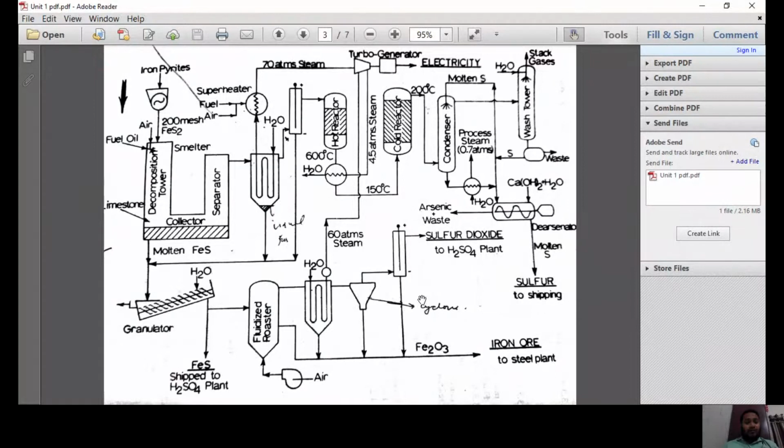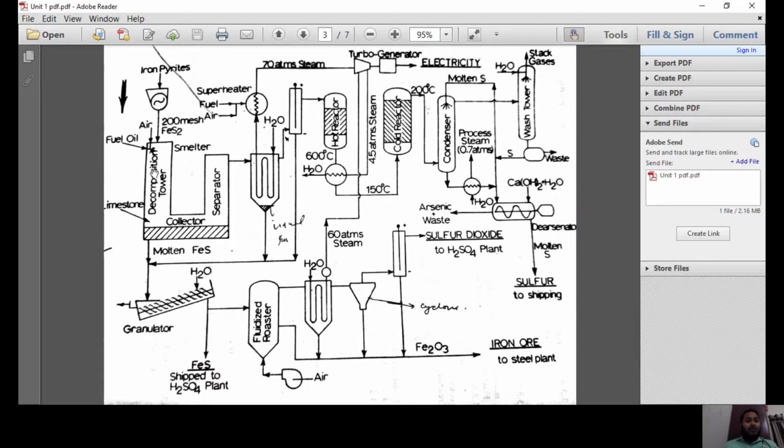Now I'm going to deliver a topic in the area of chemical technology for the preparation of sulfur and sulfur dioxide from pyrite. I will share the screen. This is the flow sheet for the manufacture of sulfur and sulfur dioxide from iron pyrite. You can look at my cursor carefully. This iron pyrite is initially passed to the rotary kiln where it is crushed to minus 200 mesh, and flue gases will be released.